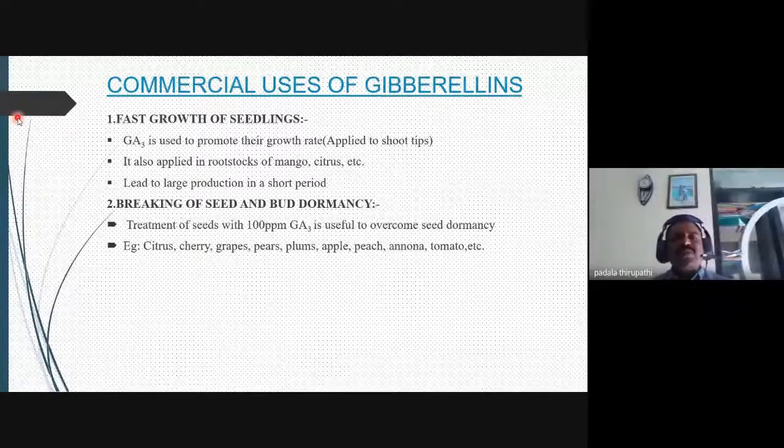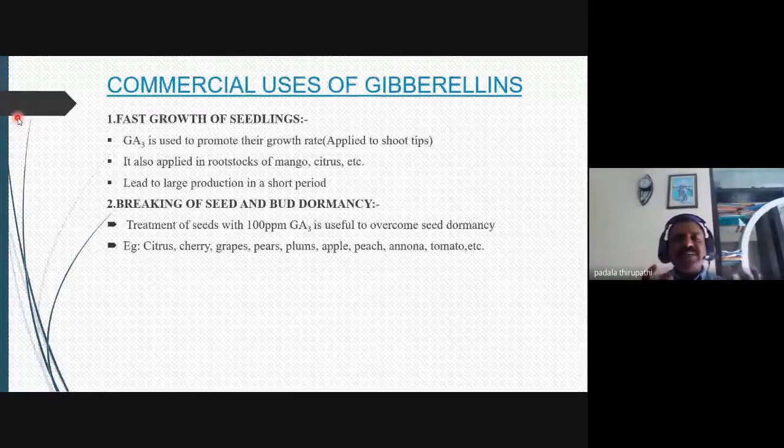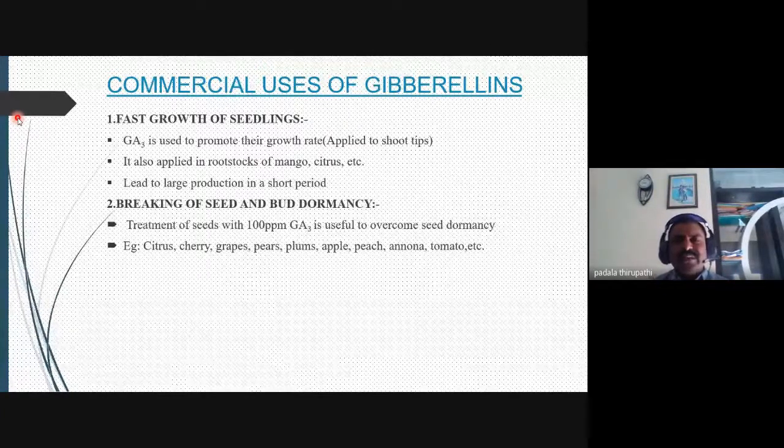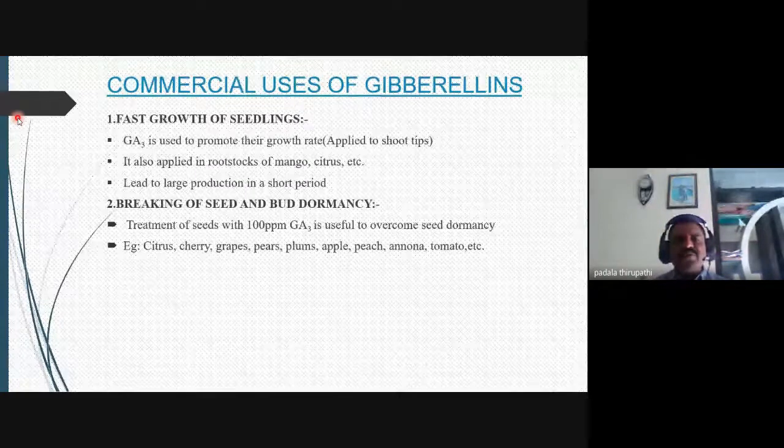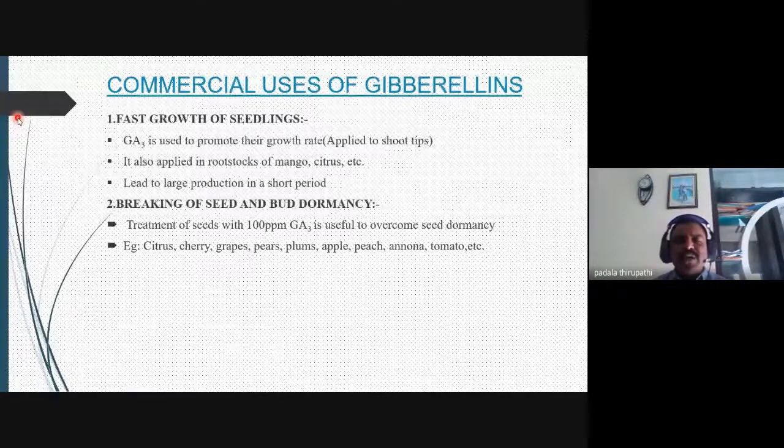Okay, fast growth. Fast growth is necessary for different crops like mango and citrus, which are plantation crops. Plantations need to produce a large quantity and large size of fruits, high yield is necessary, and development of seedlings must be very rapid.